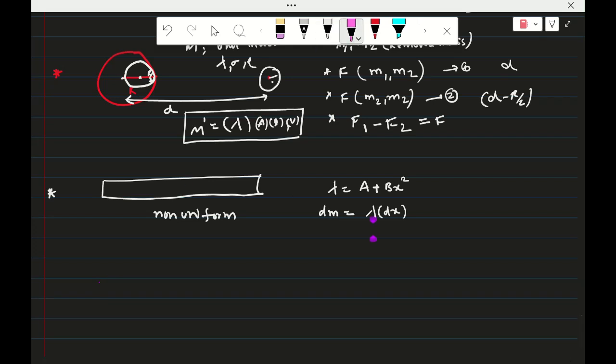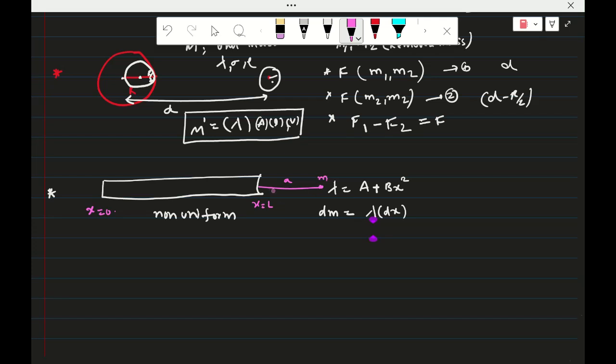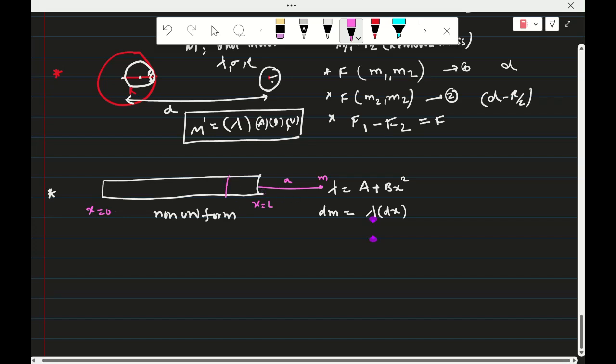Now consider one point mass, and here there is a point x equal to 0 and x equal to L. At a distance a there is one point mass. So now the limits are a to L plus a. Considering dm at distance x, the limits are a to L plus a.